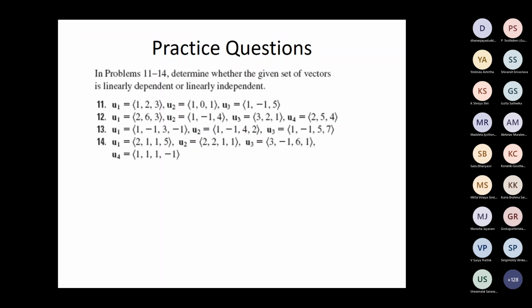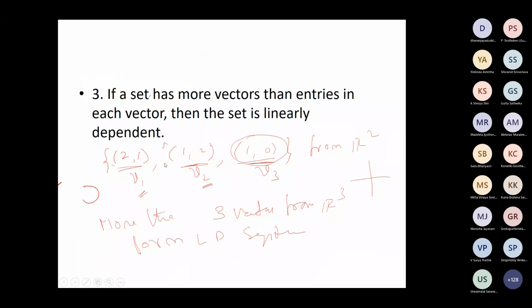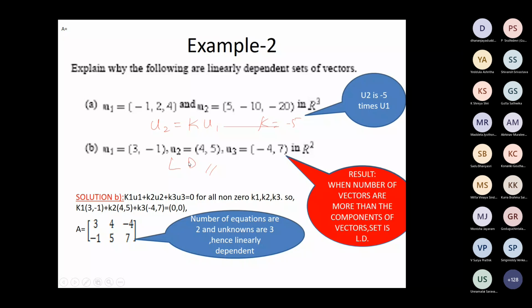Now, you can try these problems, okay? Sir, can you explain the second example? When I was talking about this point, I have taken 3 vectors, but from R2, entries are 2 in each vector, and you have taken 3 vectors. If there are more vectors than entries, then that system is linearly dependent. That's exactly what I mean. You got 3 vectors here.